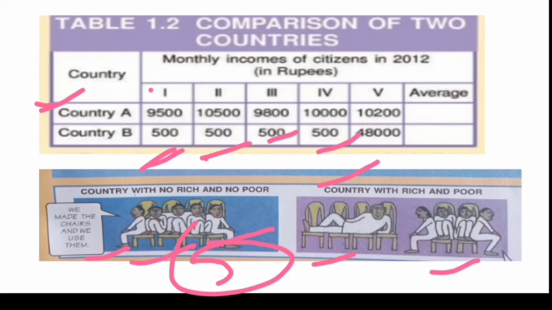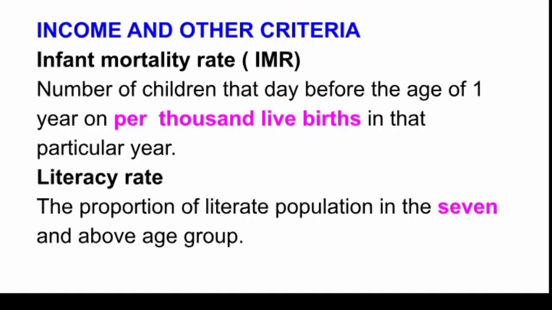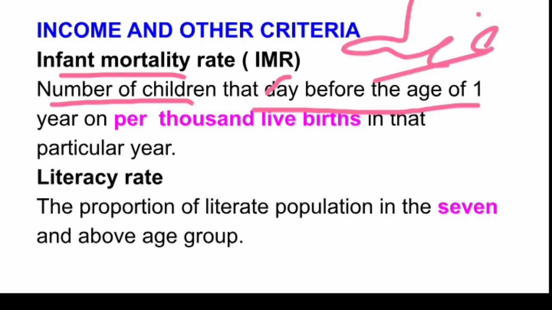Okay, now move forward. Income and other criteria. Income we have already dealt with, and the other criteria is the infant mortality rate. What is IMR? It is the number of children that die before 1 year of age per thousand live births in a particular year.